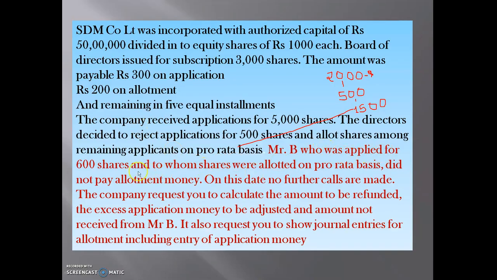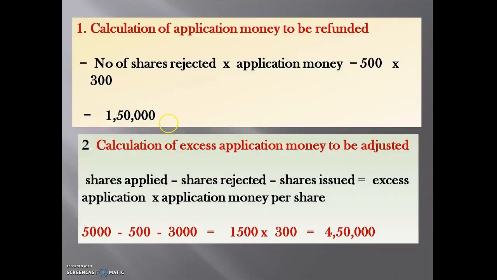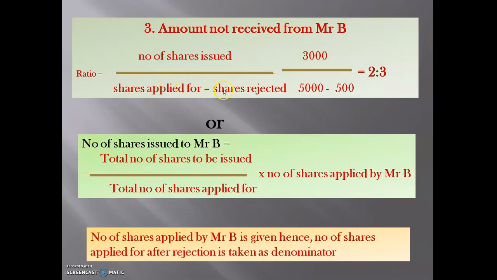Mr. B, who applied for 600 shares, whatever is given, we have to take as denominator, and subtract that from shares rejected. So here the number of shares issued is 3,000, shares applied is 5,000, and rejected shares are 500. The ratio will come here 2:3.